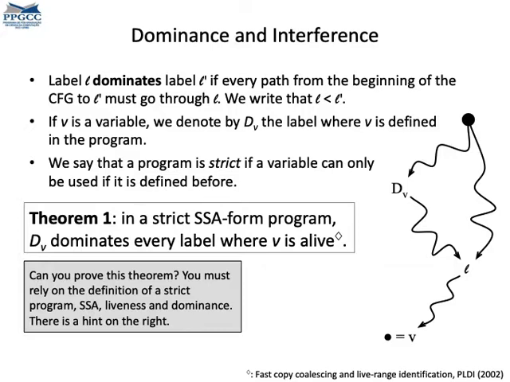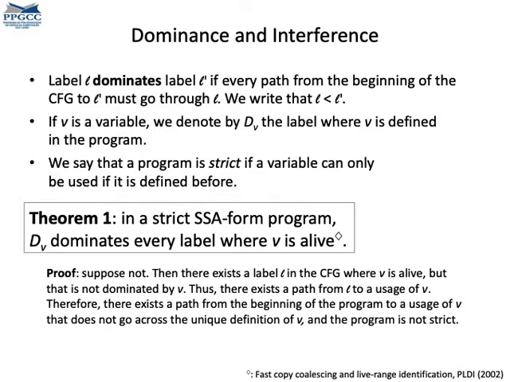Actually, try to think about it. I'm giving you a hint on the right of the figure. If there is a variable whose definition does not dominate all its uses, then there is a path from the beginning of the program to this use that does not go across that definition. In this case, the program cannot be strict, which contradicts one of our premises.